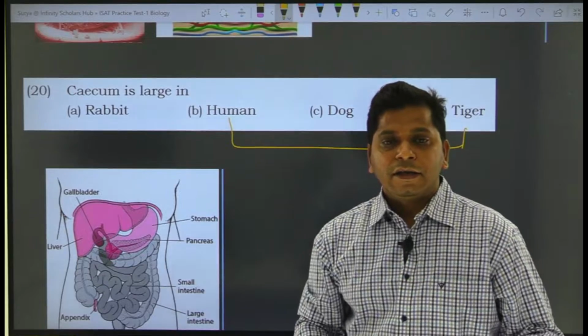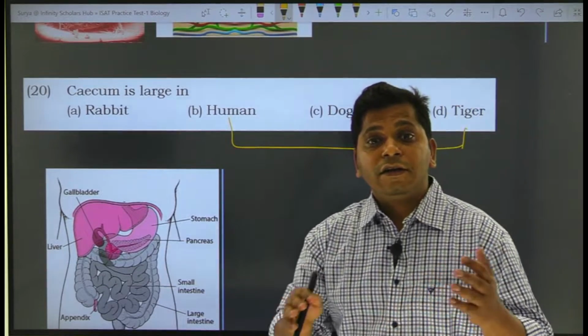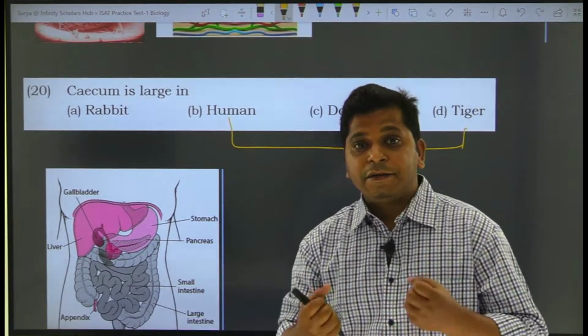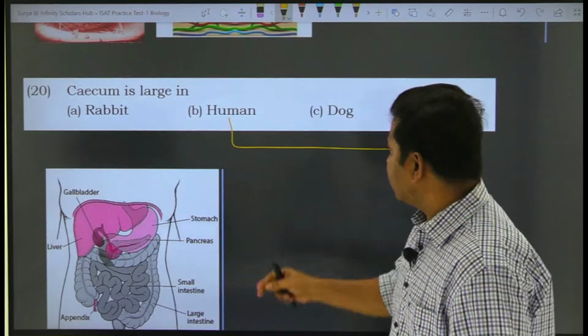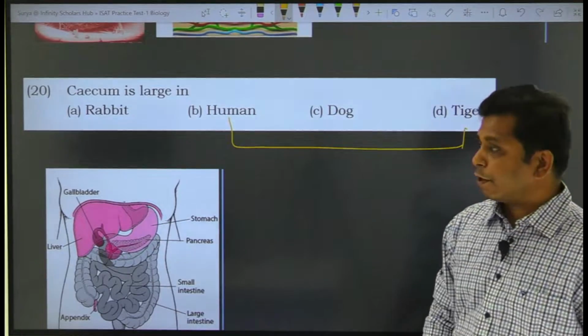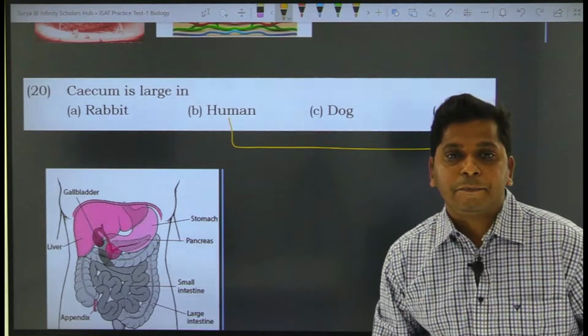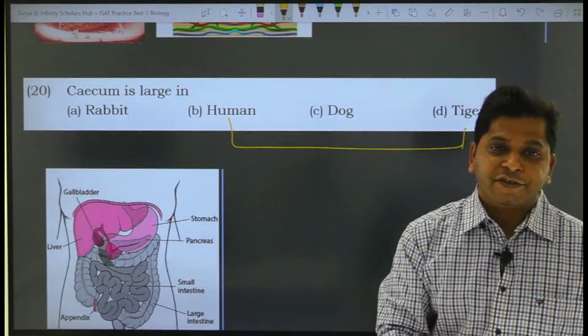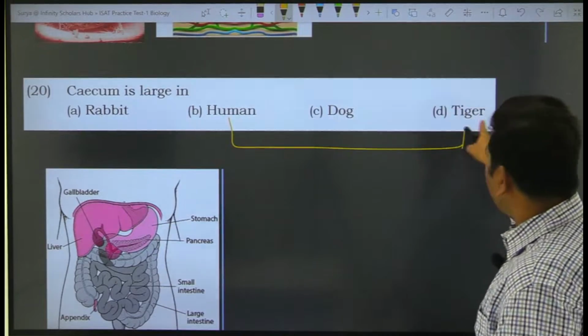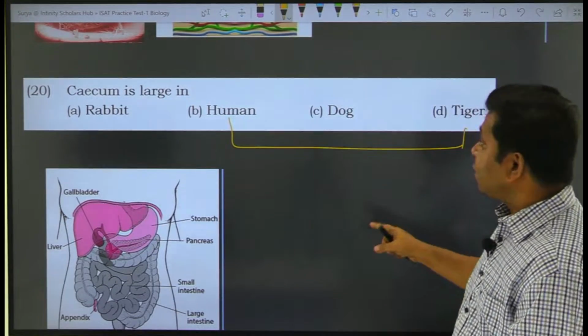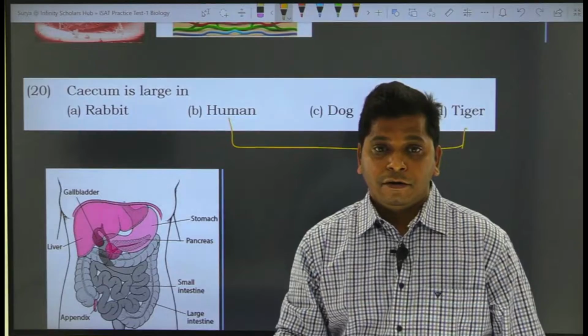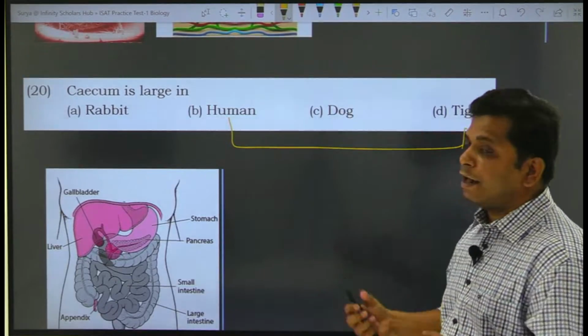That means they eat other living organisms, meat based products. Whereas the rabbit is herbivorous because it only depends on plant based food. These others basically consume animal based foods.